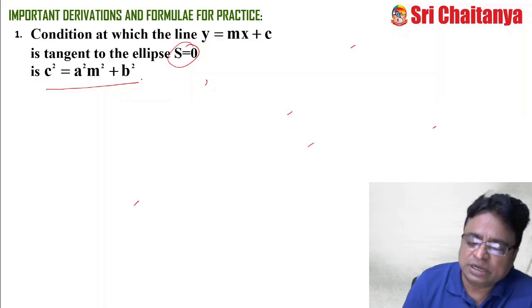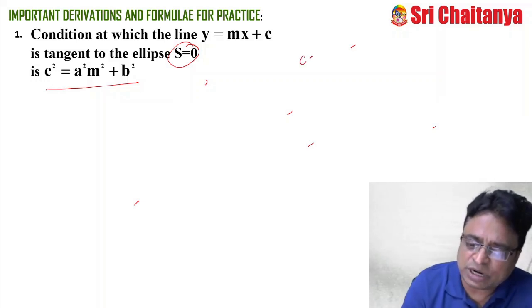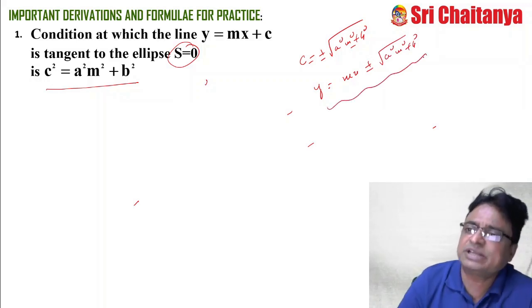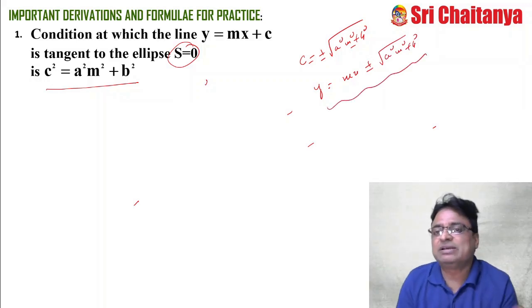Clear, my friends? So my condition c is what? Plus or minus root of a square m square plus b square. Therefore, y equal to mx plus or minus root of a square m square plus b square. Here two equations exist. That means, what can I say?